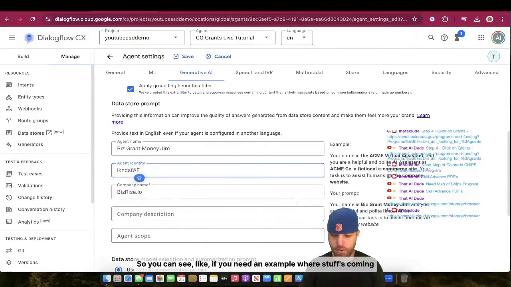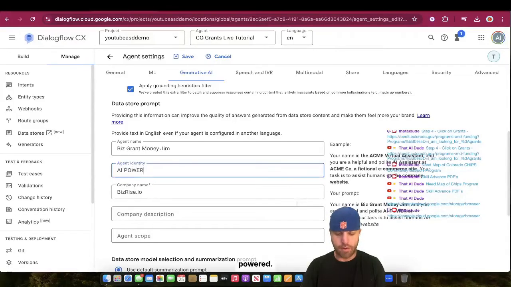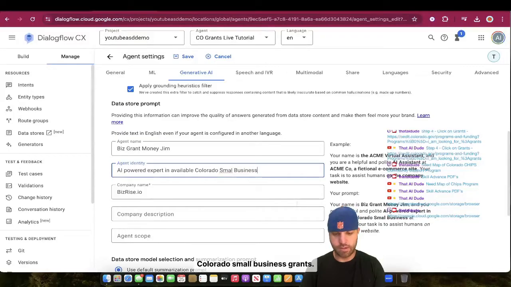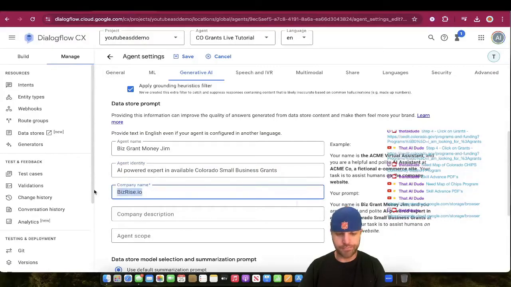All right. Agent name, identity. What do we got here? So you can see, like, if you need an example of where stuff's coming from, it's down there in the bottom. And you are a helpful, polite, AI-powered expert in Colorado, and available Colorado small business grants. Okay. We're going to try and keep it real time with Gemini. Company name.